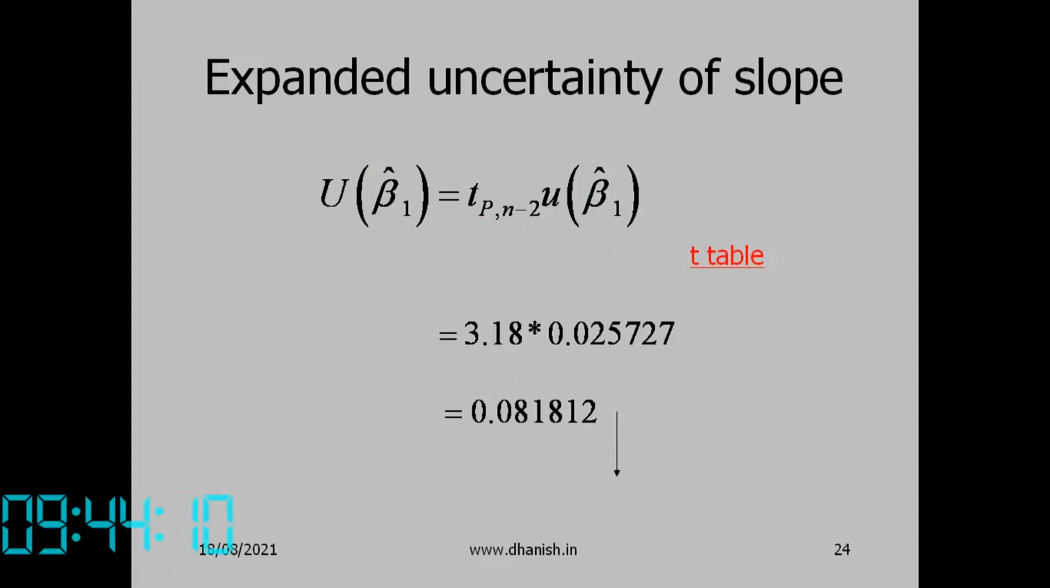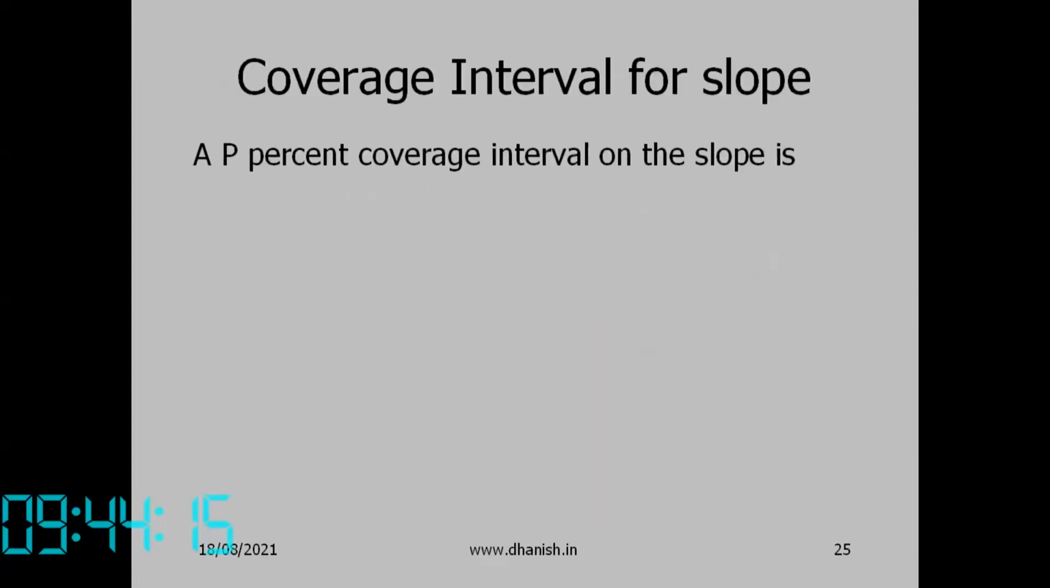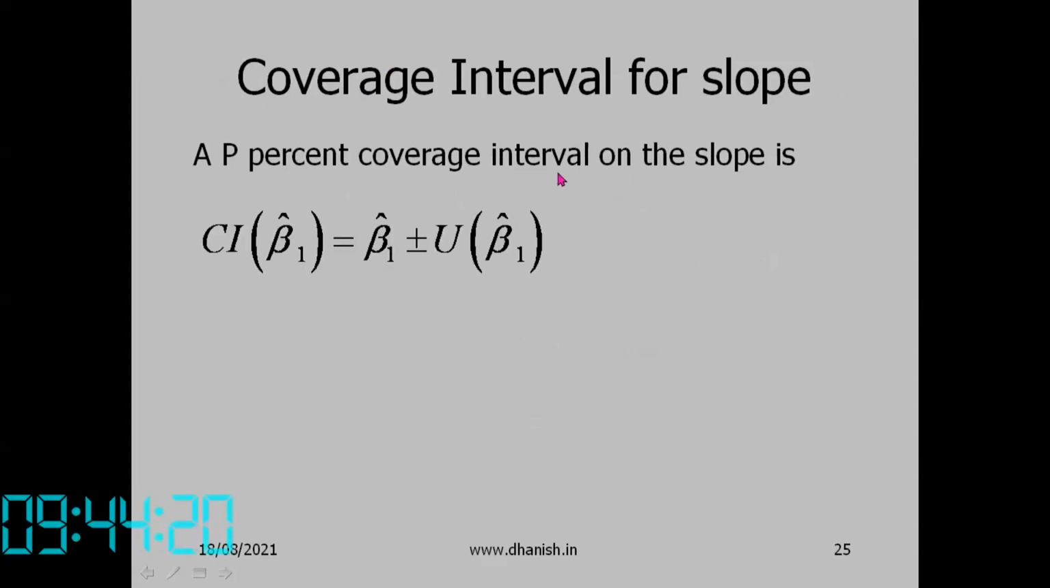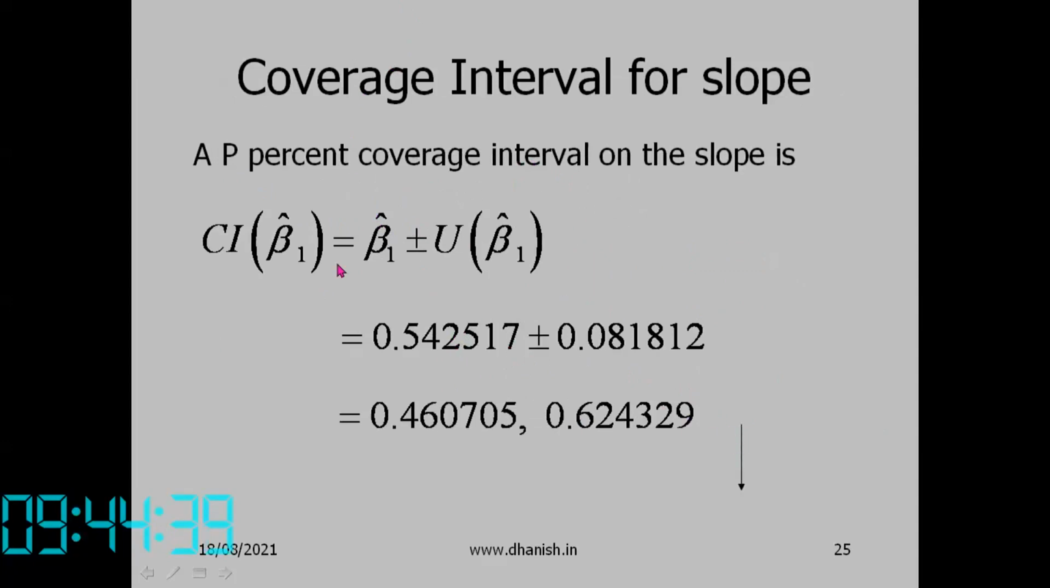And what is left now? Only the coverage interval. The coverage interval for the slope, the P% coverage interval for beta 1 cap, is equal to beta 1 cap plus or minus the expanded uncertainty of beta 1 cap. So this is 5.542517 plus or minus 0.081812. And we can get the two limits of the 95% confidence interval for beta 1 cap.